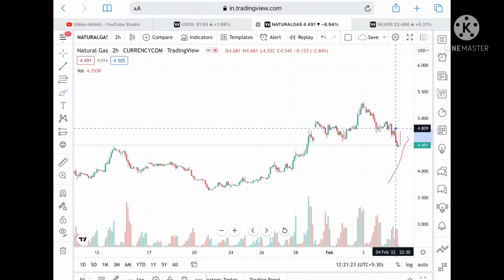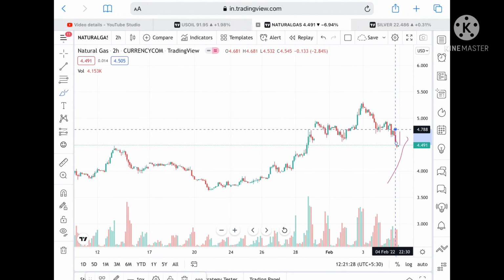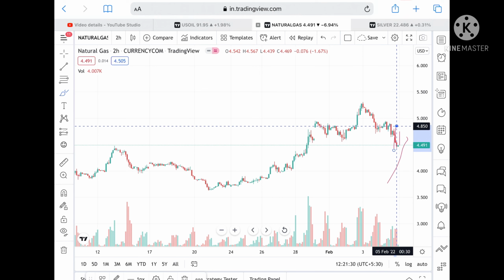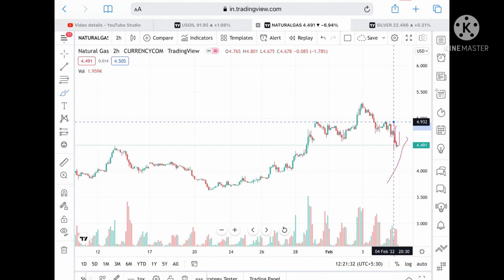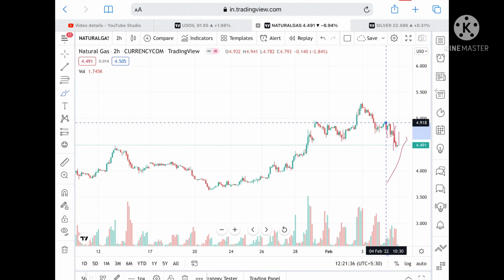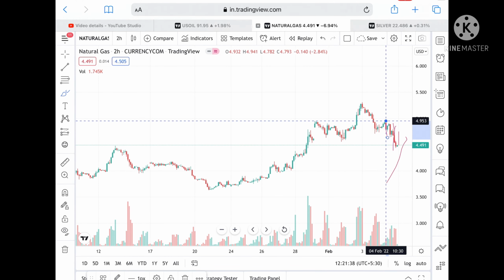Okay, once the price sustains this level, then we can see it can go further upside to a level of 4.788, and from there we can see it can go further upside towards a level of 4.850. Okay, and if it goes above this level, then we can see a level of 4.905, and from there we can see a level of 4.953.